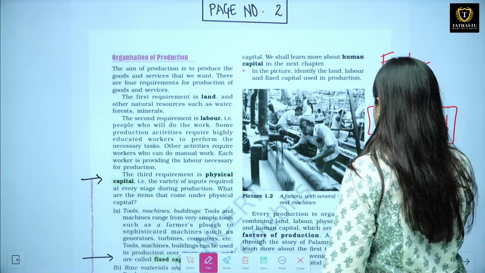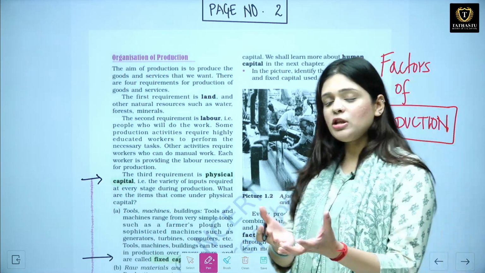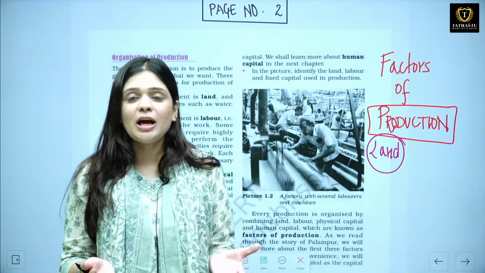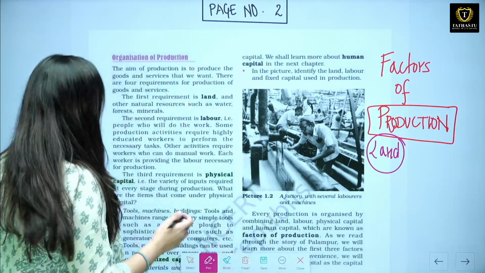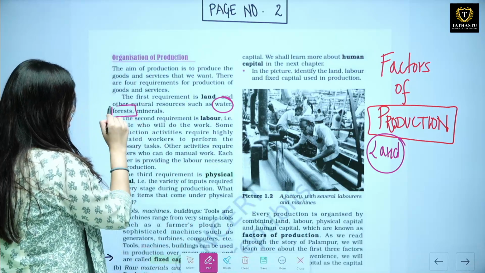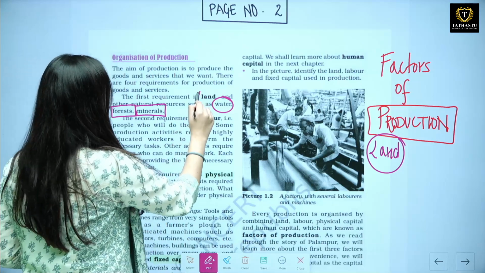The first one is land. Land is a natural resource. Obviously without land you cannot do anything. You need land. So you have land, which is a natural resource. Besides this, there are certain other natural resources. For example, there is water that you need for agriculture, forest and minerals. So your first factor of production is land.